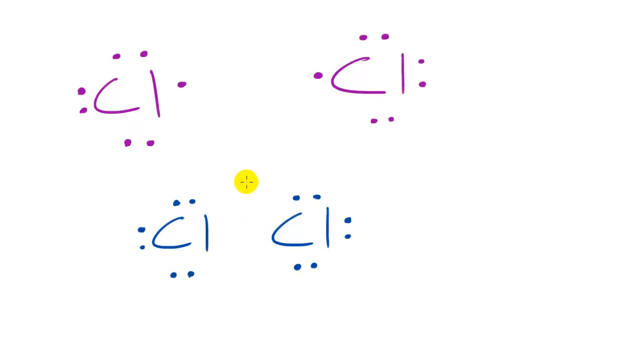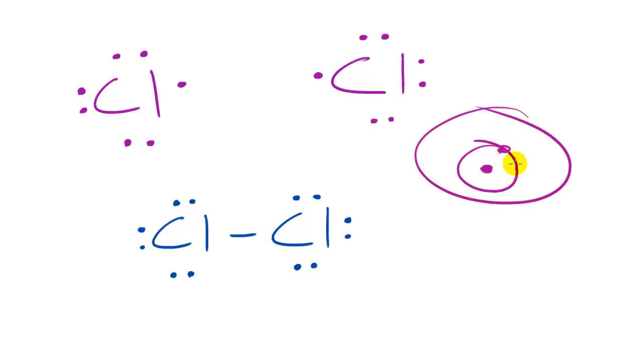However, more typically people use, instead of those two dots, a dash instead. This is actually a whole lot easier than drawing that Bohr model of chlorine with its energy levels and all those dots. This is a whole lot easier, this Lewis dot formula. So that's what I'm going to be using from now on.